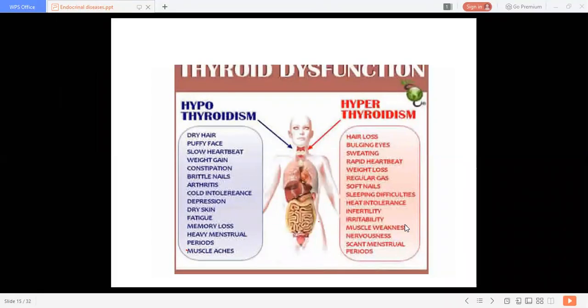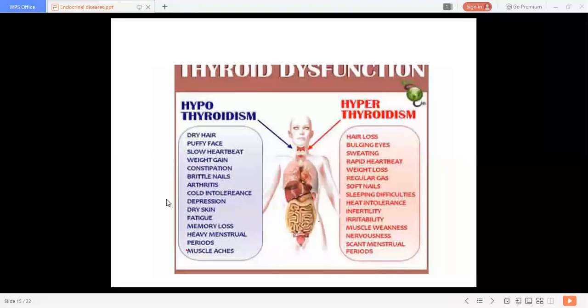So always remember the symptoms and the clinical pathology with this differentiation. You can write down these clinical pathological conditions with this difference only. You can easily memorize these signs and symptoms of hypo and hyperthyroidism.